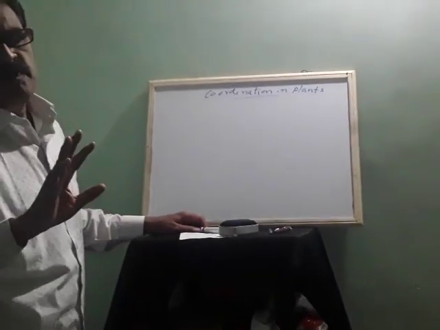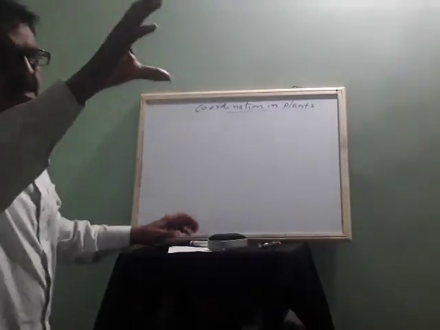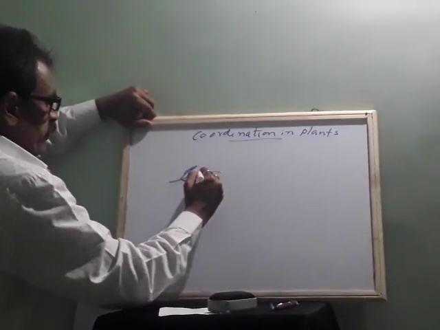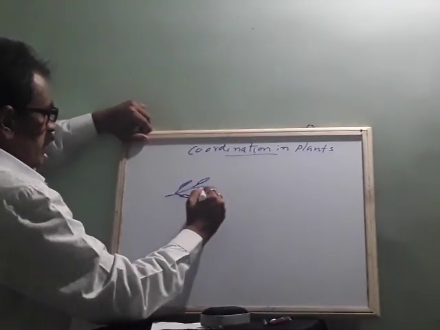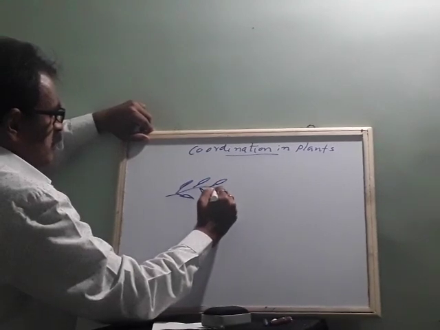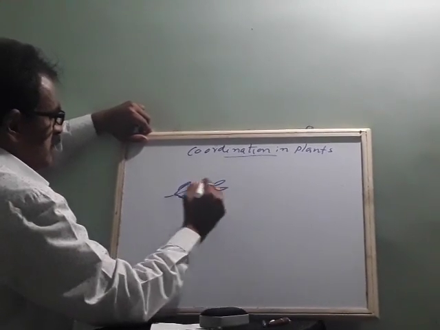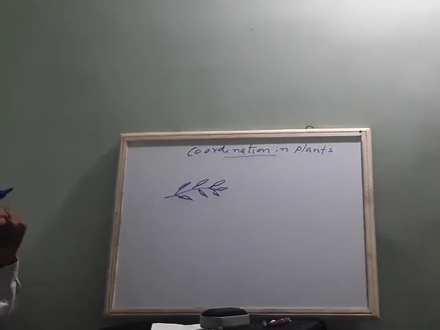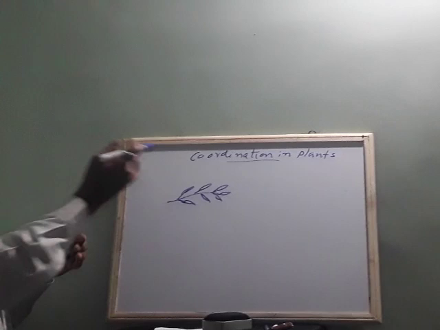See, you know very well, when you touch the touch-me-not plant, there is movement. How? If this is a plant, these are leaves. Point of touch is different and point of response is different.